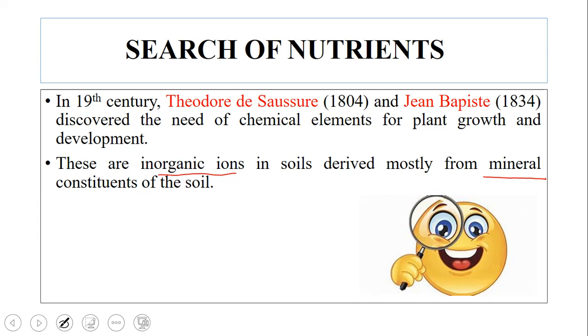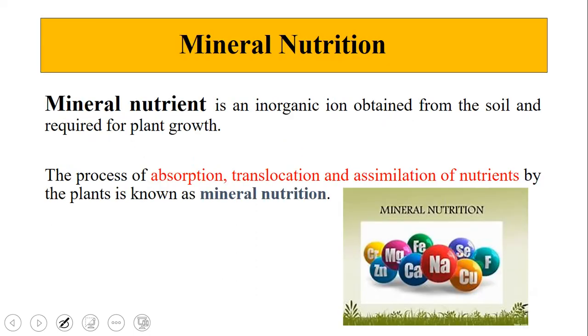So plants require nutrients in the inorganic form. They do not take up the nutrient directly as such which is present in the soil. It has to be converted to inorganic form. So the nutrients which are taken up by the plants mostly will be inorganic in nature. So what is mineral nutrition? We say mineral nutrient because it is an inorganic ion which is obtained from the minerals present in the soil and which is required for plant growth. So a mineral nutrient is an ion, just like a tablet for the plant.